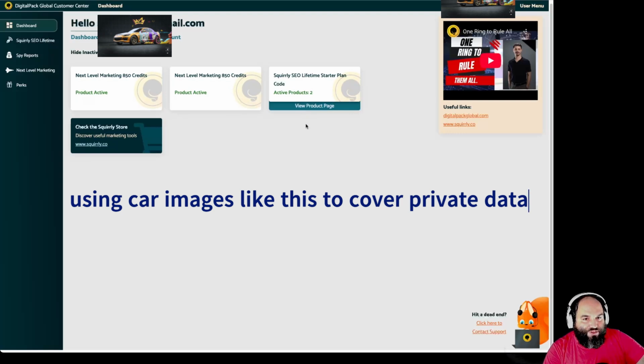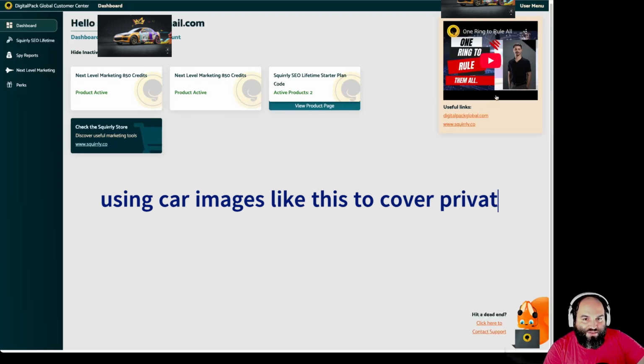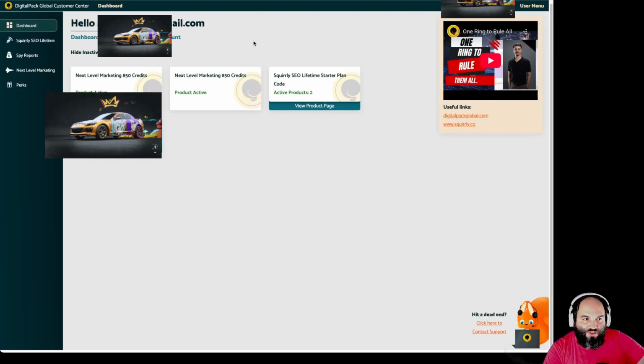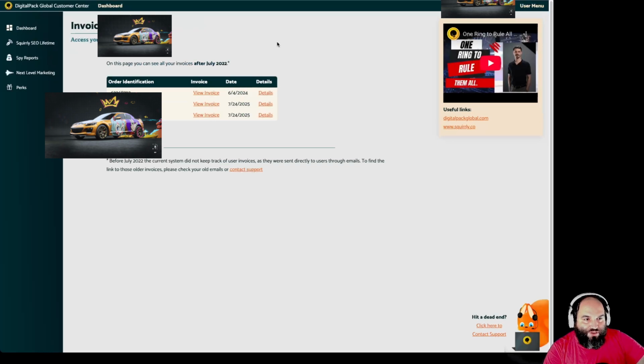And you need to first think about this. You can have a video where Peter shows you how to use the customer app, everything about the tools. You can see which other tools appear here. It's all in his demo. And you can go to invoices. And in invoices, you can check out your details, and you can see the details. You can view the invoice. You can send this to your accountant, and they're going to be happy.